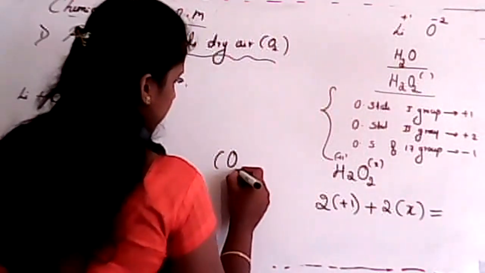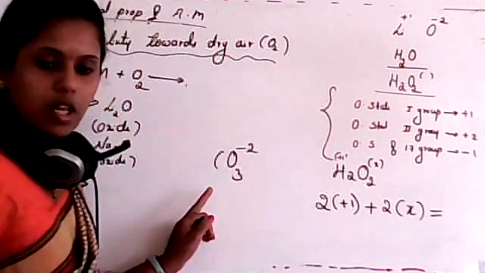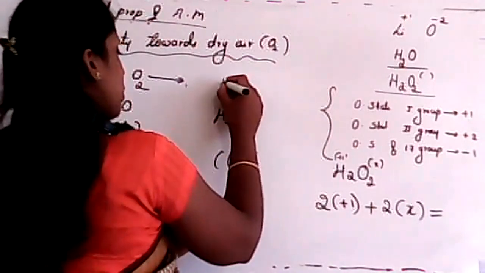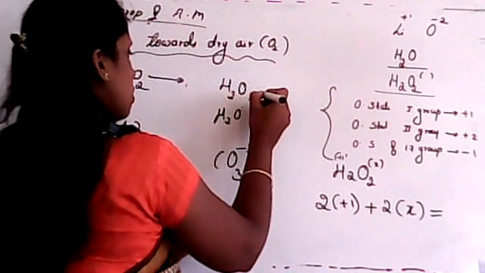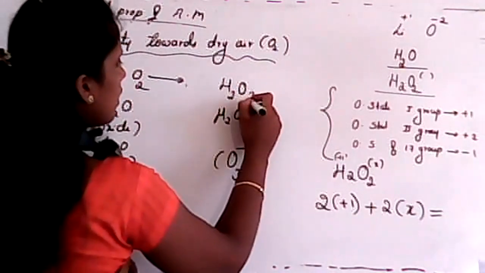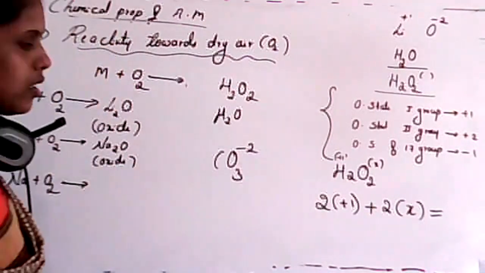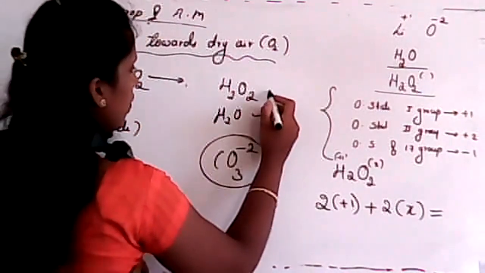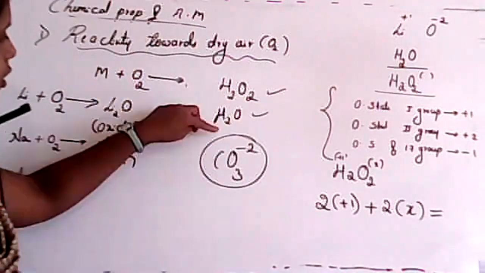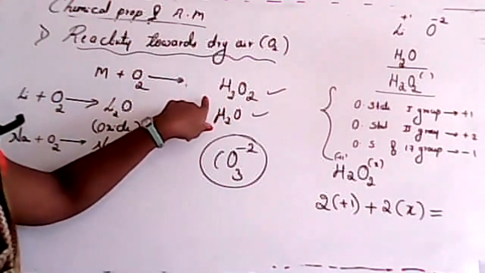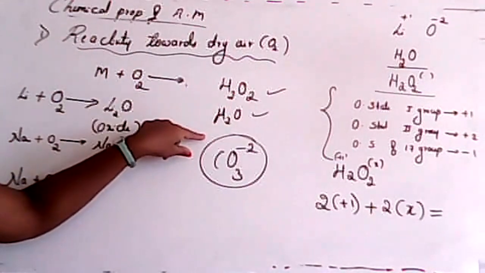Again, I'll consider another example, CO3 2-. It is also a compound. And H2O, it is also a compound. H2O2, it is also a compound. So now tell me, which one is neutral in this case, and which one is ionic? This one is charged, isn't it? That is ionic. What about water, H2O and H2O2? Is it neutral or ionic? There is no charge over that.